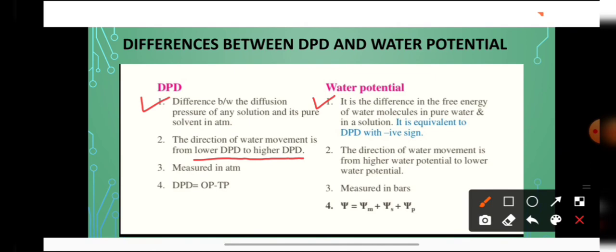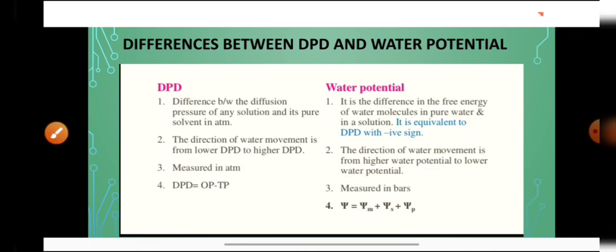And the direction of water movement in respect of water potential is from higher water potential to lower water potential. DPD is measured in atmosphere. Water potential is measured in bars. DPD is equal to osmotic pressure minus turgor pressure, whereas water potential is equal to solute potential plus pressure potential. We will neglect the psi m.